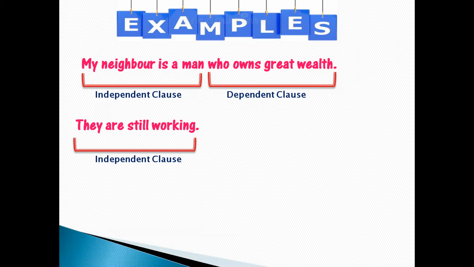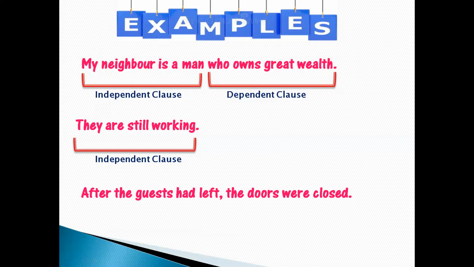So a sentence actually consists of clauses and phrases. Sometimes a sentence can contain only a single clause. So it is actually a clause which makes it a complete sentence. After the guest had left, the doors were closed. So we have one group, after the guest had left. Here we have the subject guest and verb had left. So it has a subject verb combination, but it is not giving a complete meaning. That is why it is dependent.